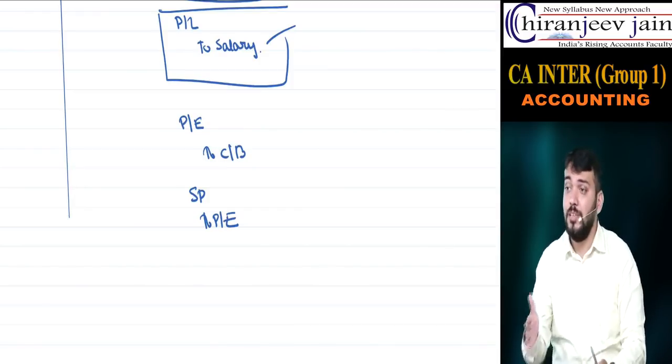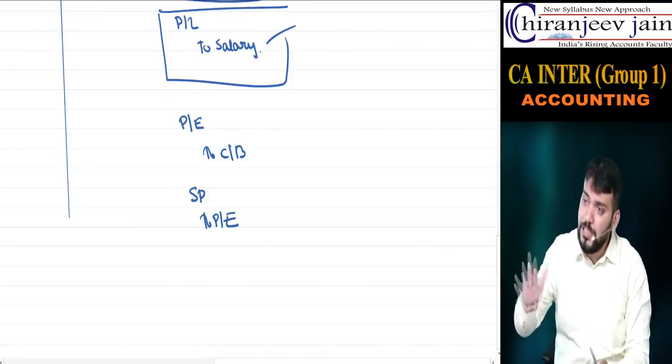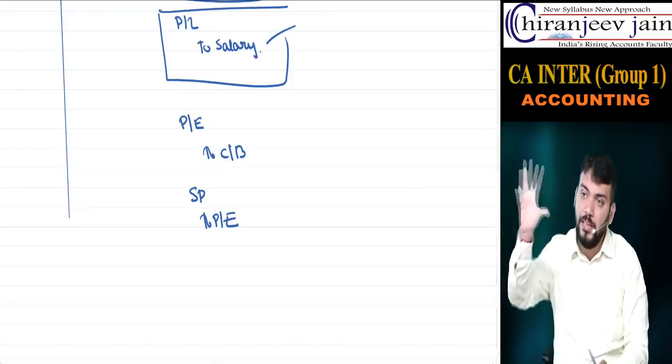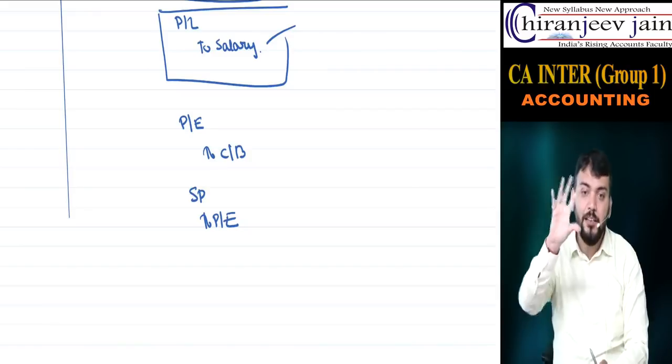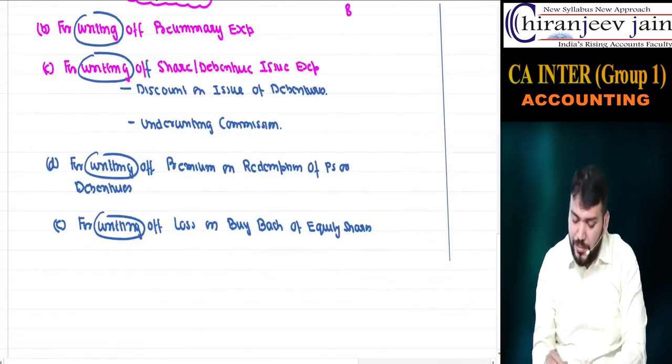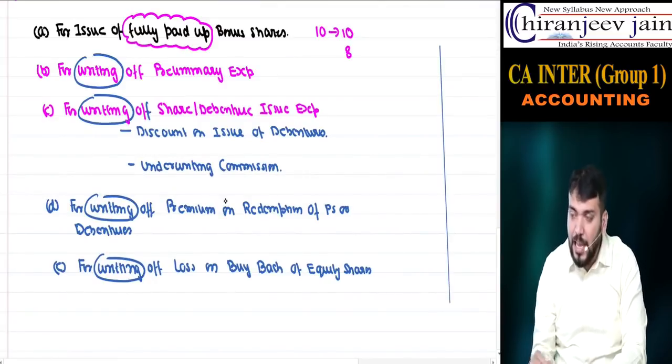So writing off means charging it to P&L or some other profit account. Hence it will not come in the balance sheet. It will not reflect in the balance sheet. Understood what I am saying? So you're writing off this expense, this expense, this expense, and this expense.